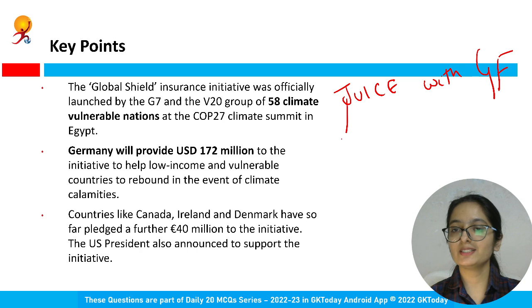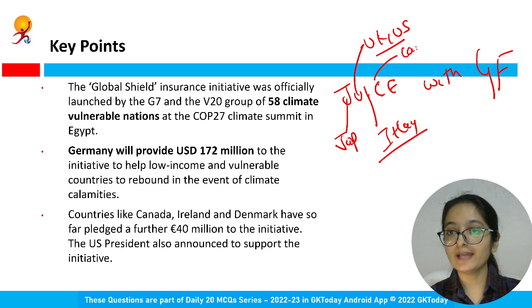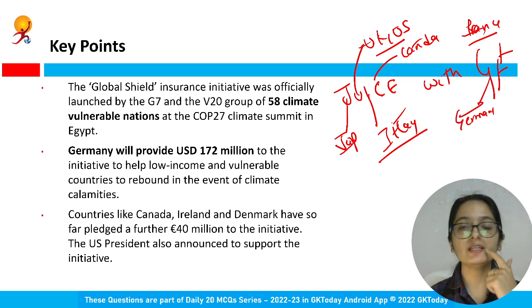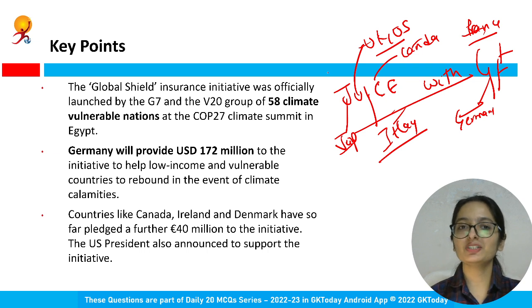right? So J stands for Japan, U stands for UK as well as US, I stands for Italy, please do remember here, C stands for Canada, right? So here comes this, and then with GF, G stands for Germany and F stands for France. So here you have all the 7: 1, 2, 3, 4, 5, 6, 7. Yeah, so 7 are completed. This can be your mnemonic, juice with GF. So yeah, this way you can remember that.